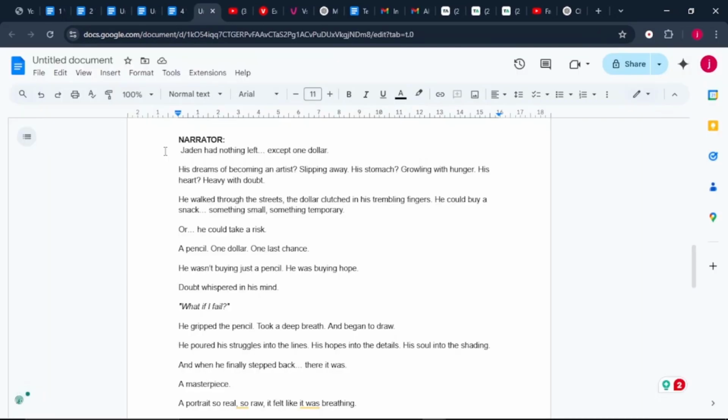Now that we have our script ready, it's time to move to the second and final AI tool that is going to help us put everything together. And the AI tool that we're going to use to automate the entire creation process for us is VSub. You'll find the link in the description below.